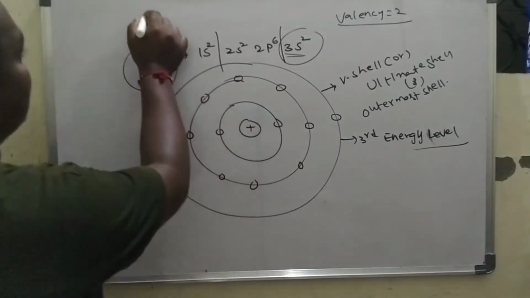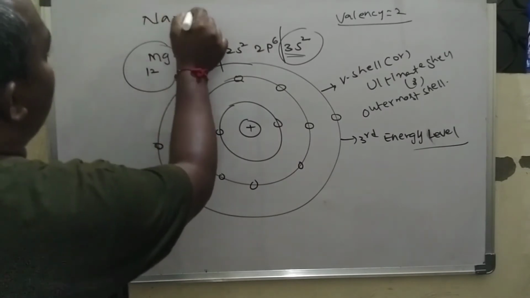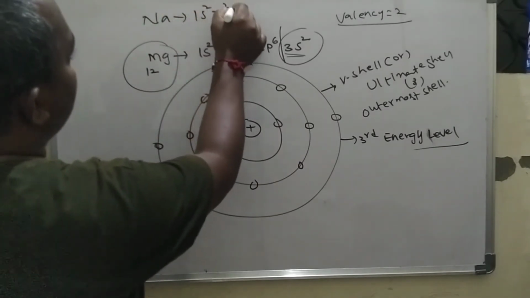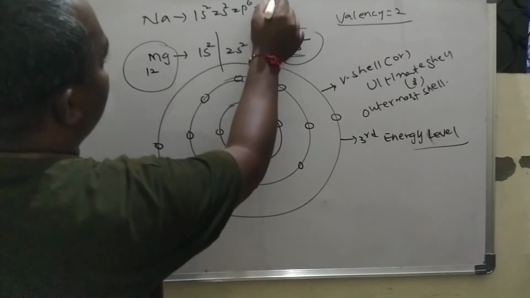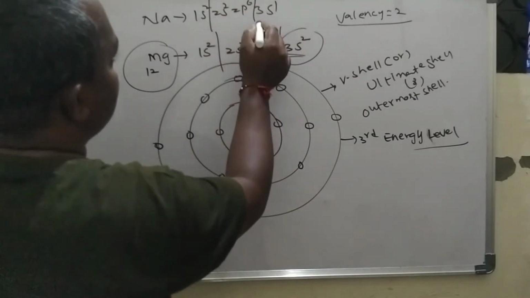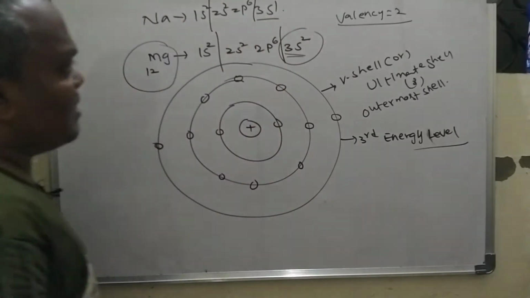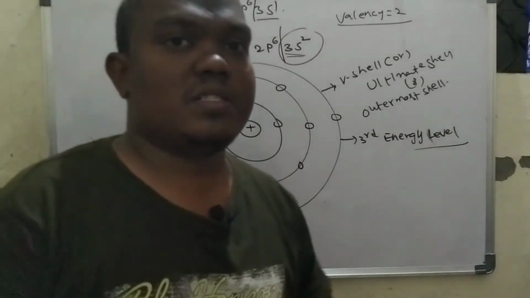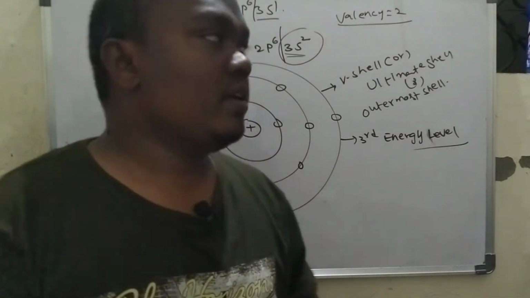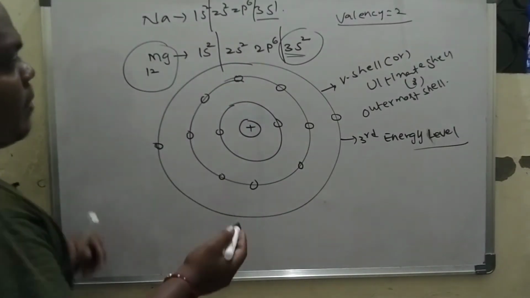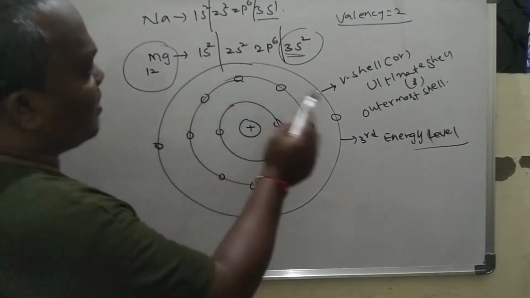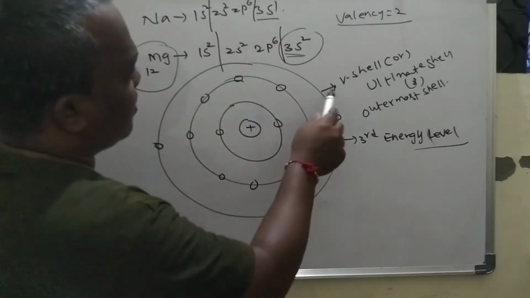If we consider sodium, the configuration is 1s2, 2s2, 2p6, 3s1. There is 1 electron in the valence shell, so the valency of sodium is 1. I hope you understand the valence shell.